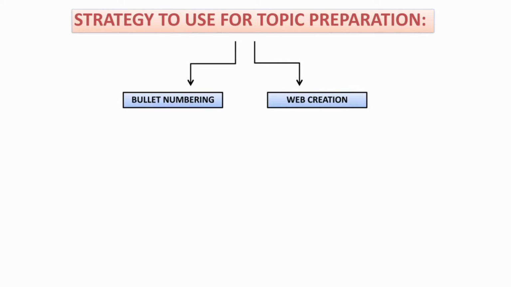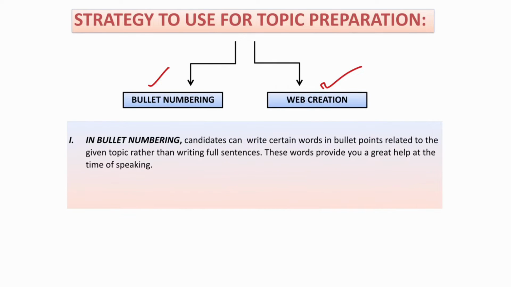Here you can see that two types are given to you. The first is bullet numbering, and the second is web creation. These are the two strategies you can use to plan your task. Let's see what bullet numbering is. When a question is asked to me, describe any gift you received recently, I should write certain important words in bullet points like this. Rather than writing a full sentence, I'm just writing my important words related to this topic, a gift which I received.